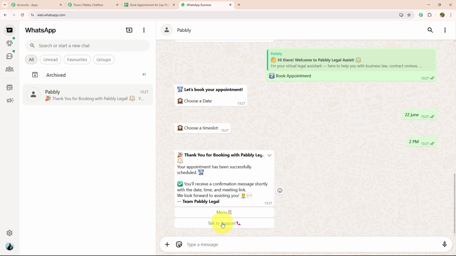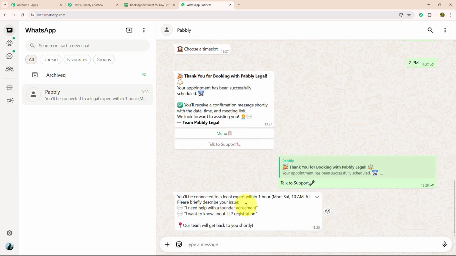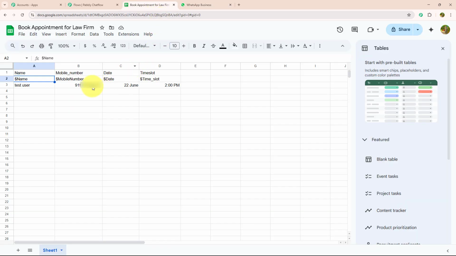Let's click on talk to support. As soon as I have clicked on the talk to support button, they have delivered me a message in which they mention that their team will get back to me shortly, with their working hours and their response time. Not only that, my details are automatically filled to their Google Sheet as well, with my name, phone number, date